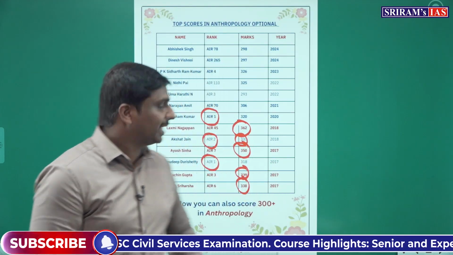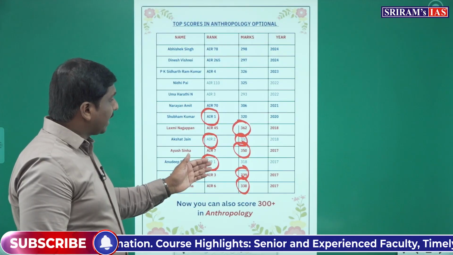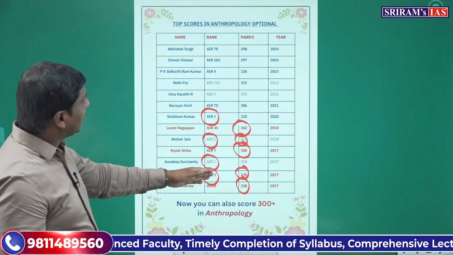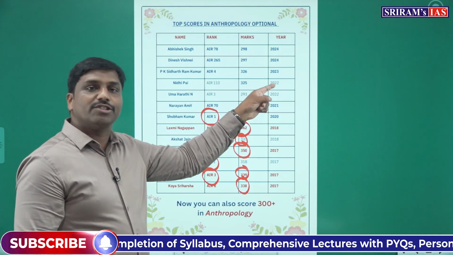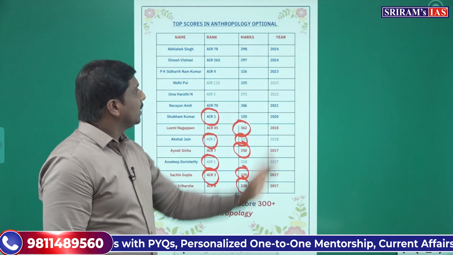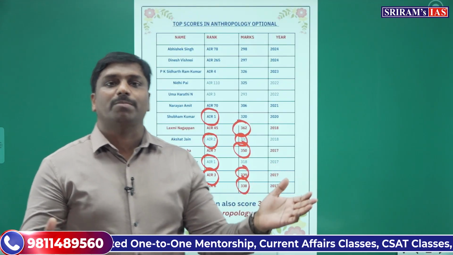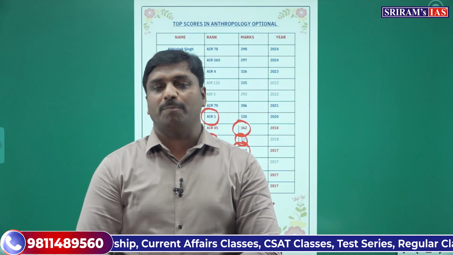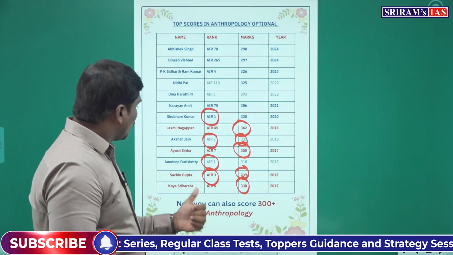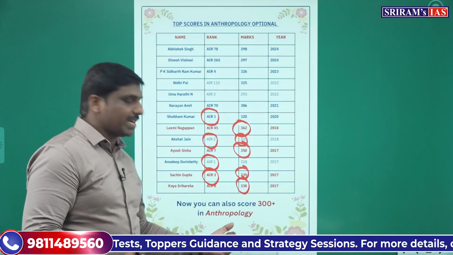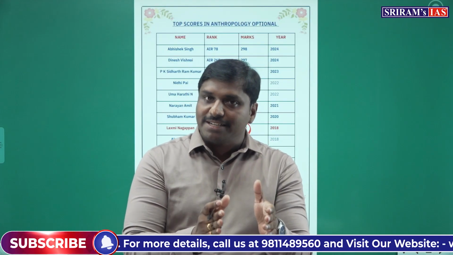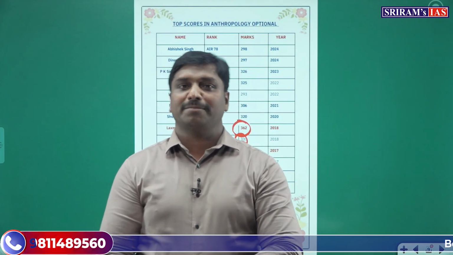So this is one thing. That means most of the toppers, rank 1, rank 2, rank 3, like Sachin Gupta, rank 3, Uma Harathi in 2022, rank 4, P.K. Siddharth Ramkumar in 2023. Like that, so many toppers have opted for this particular optional. With this, what you can take is that you can also score 300 plus in anthropology, provided you have the right strategy, right guidance and right preparation.